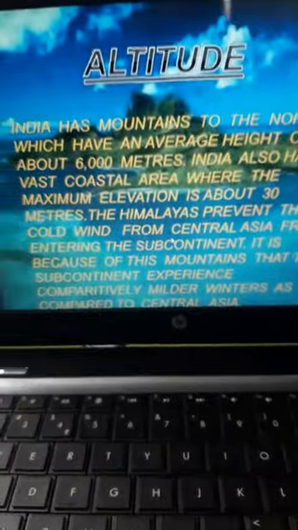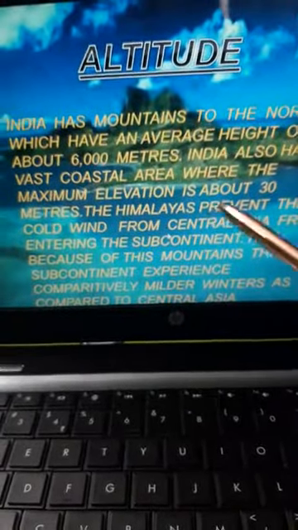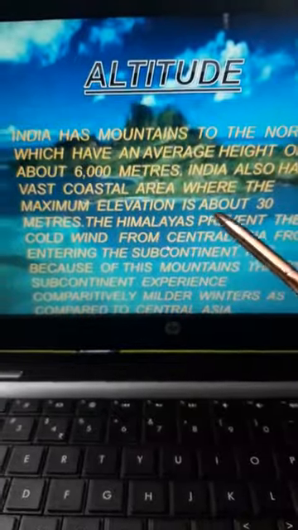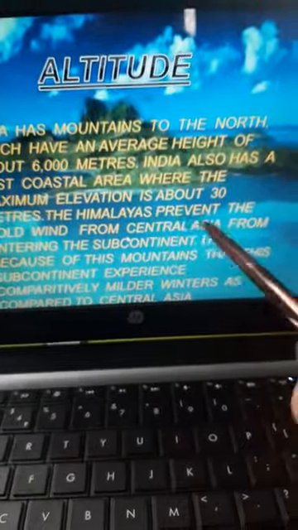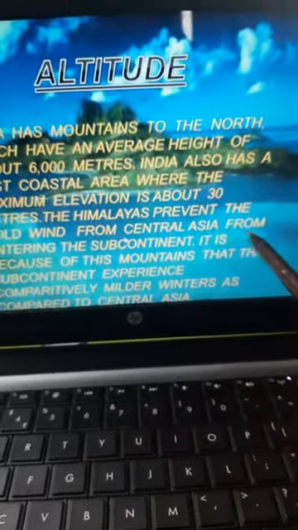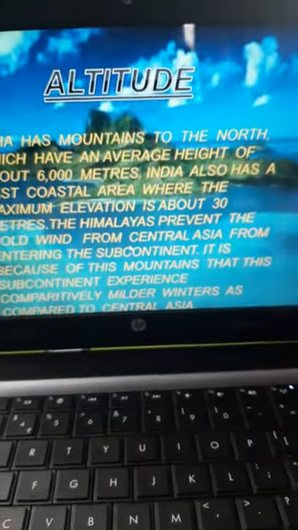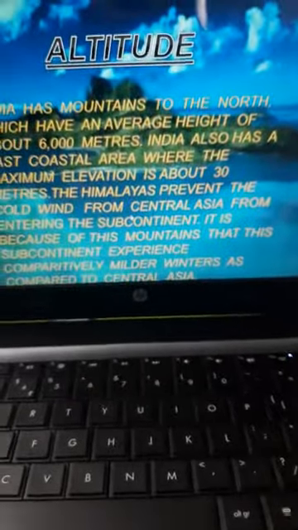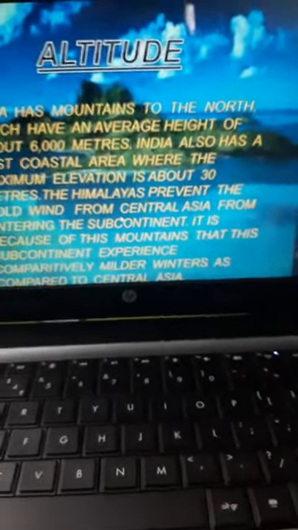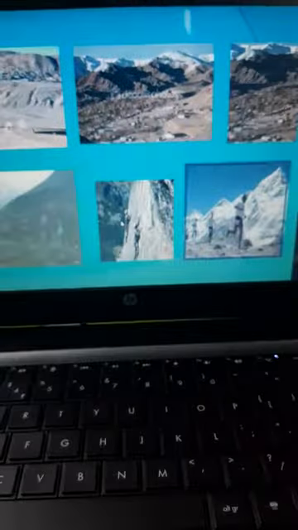Now we'll come to the second point, children, altitude. India has mountains to the north which have an average height of about 6,000 meters. India also has a vast coastal area where the maximum elevation is about 30 meters. Children, the Himalayas prevent the cold winds from Central Asia from entering the subcontinent. It is because of these mountains that this subcontinent experiences a comparatively milder winter as compared to Central Asia.